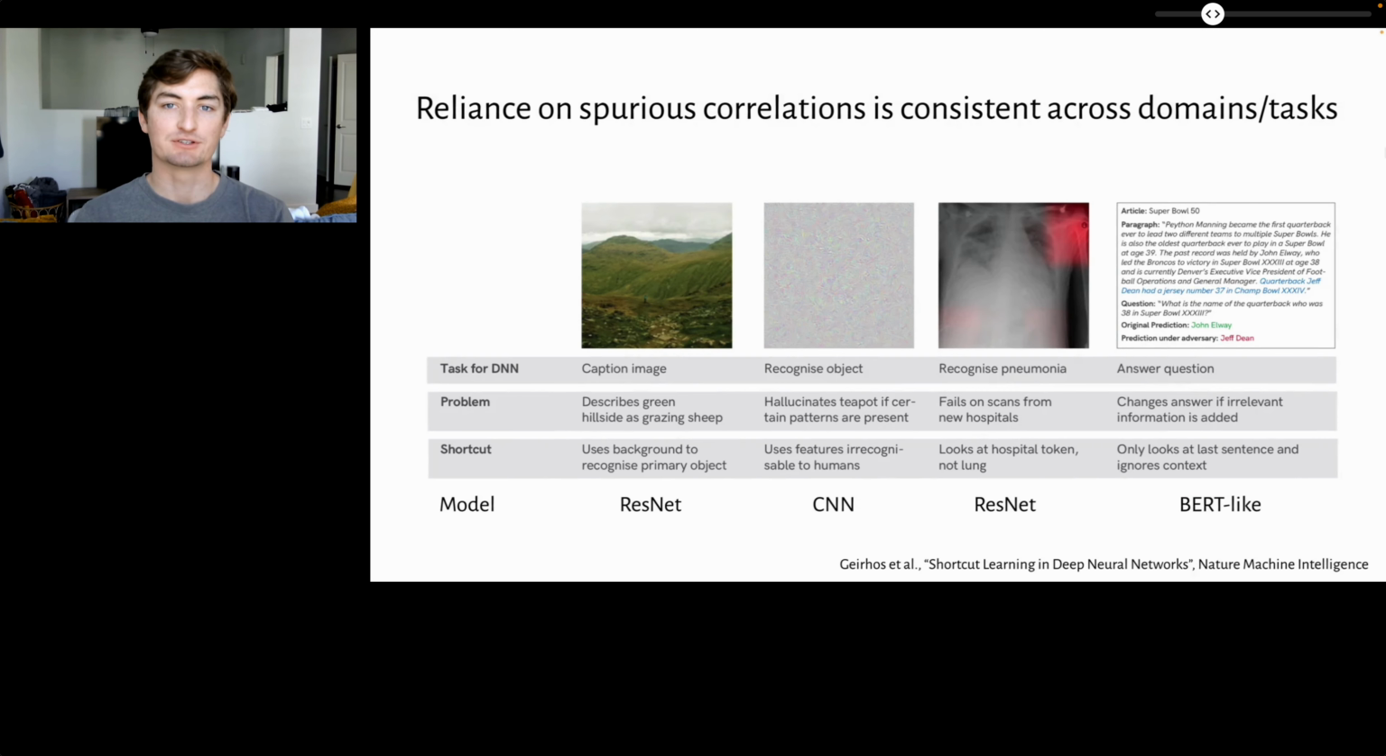Deep neural networks are susceptible to spurious correlations, patterns which are predictive of the target label in the training dataset, but are irrelevant to the true labeling function. These spurious correlations cause the model to have poor performance on data where the correlation does not hold.